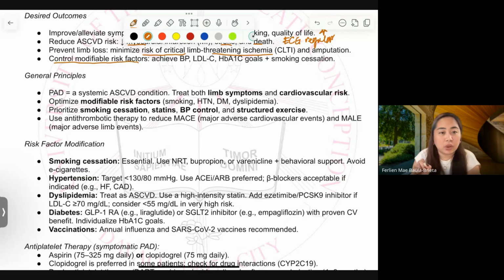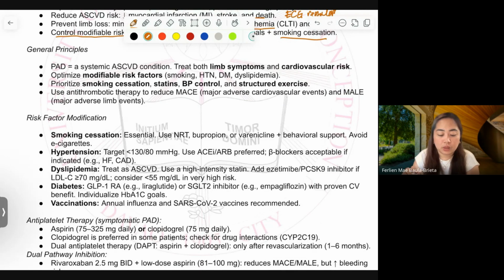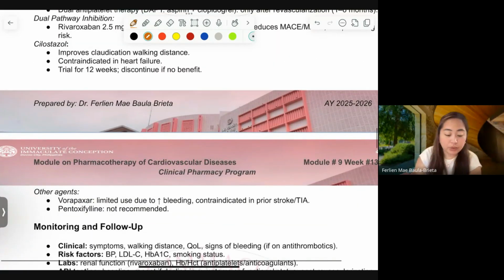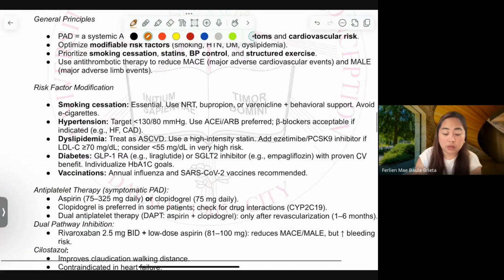Control modifiable risk. You have to monitor BP, lipid, the HbA1c, and do smoking cessation management. Okay? So now, I haven't, yeah, that's right. I have not included NRT,